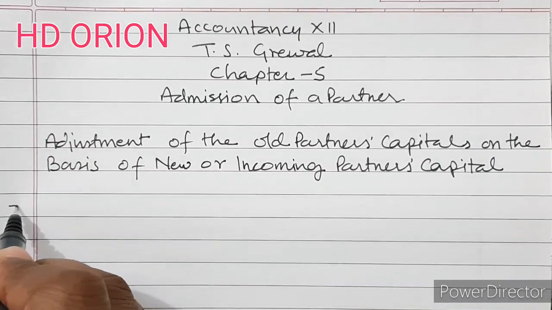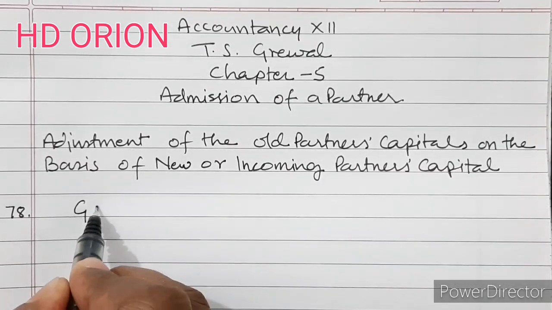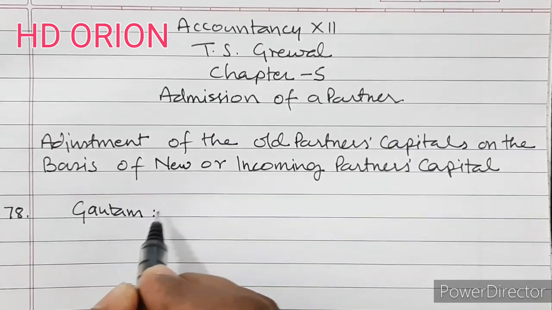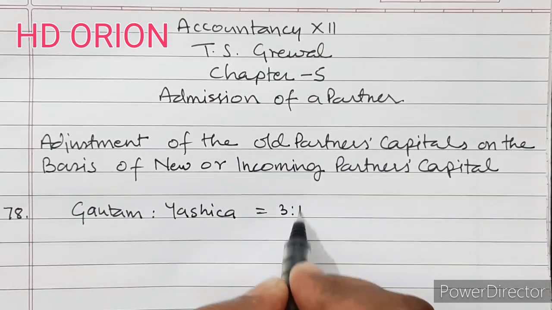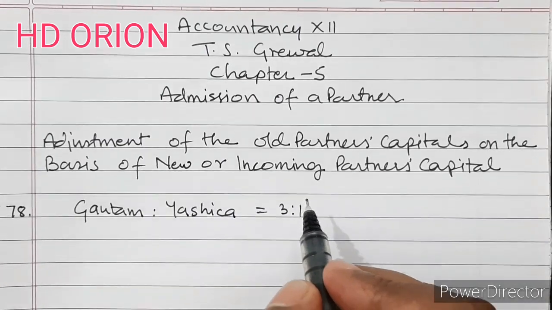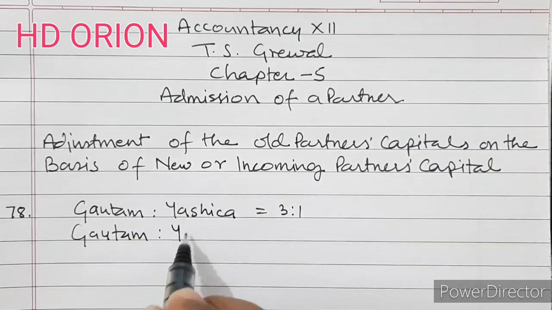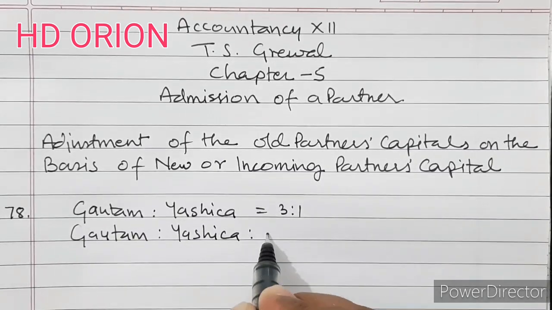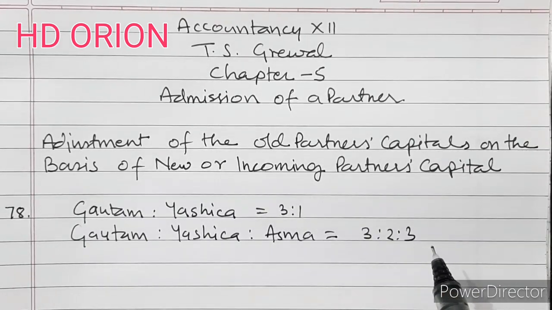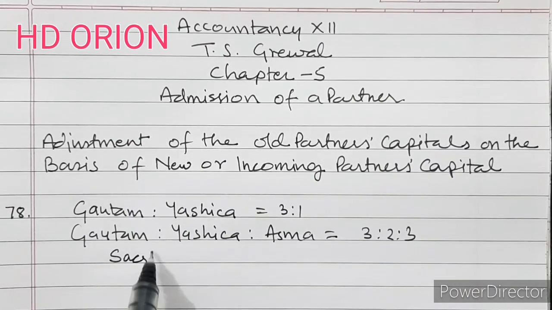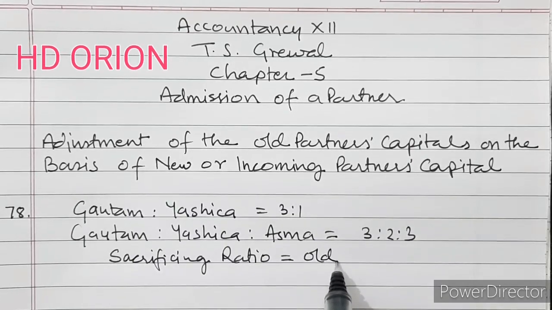So solution 78. First we will calculate the sacrificing ratio. Gautam to Yashika is equal to 3:1. But one more partner, Asma, has come. So the new ratio is equal to 3:2:3. Now we will calculate the sacrificing ratio, which is equal to old ratio minus new ratio.